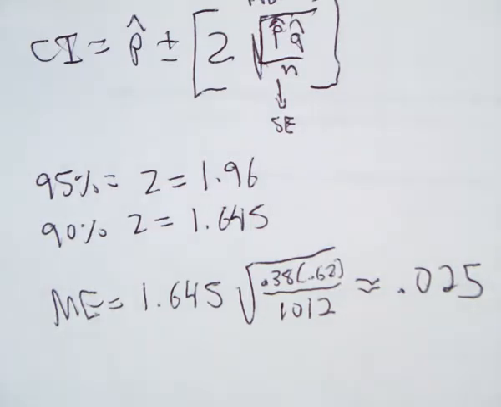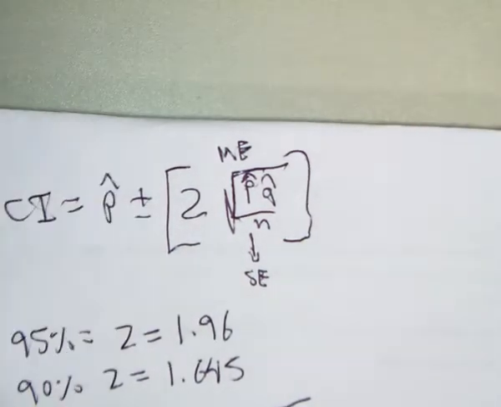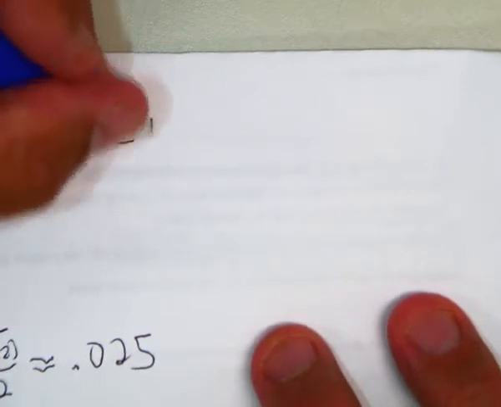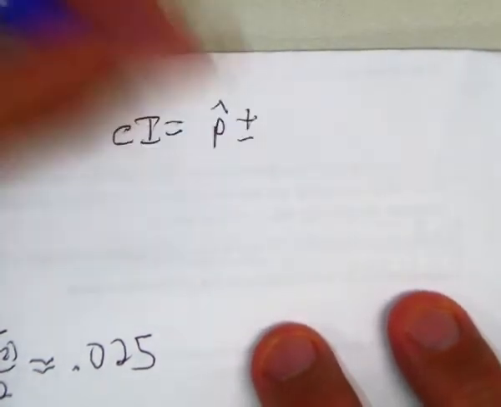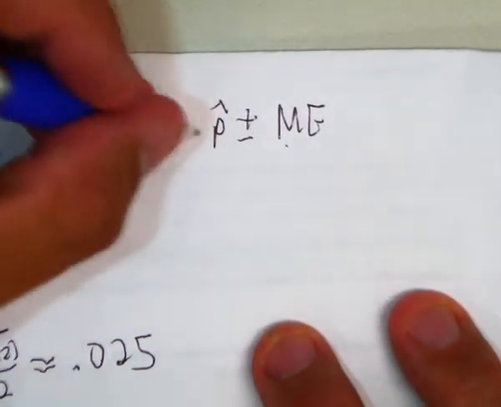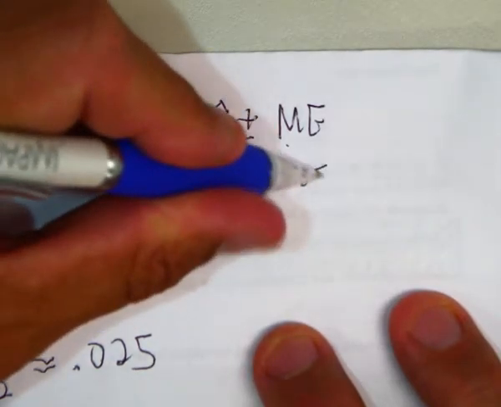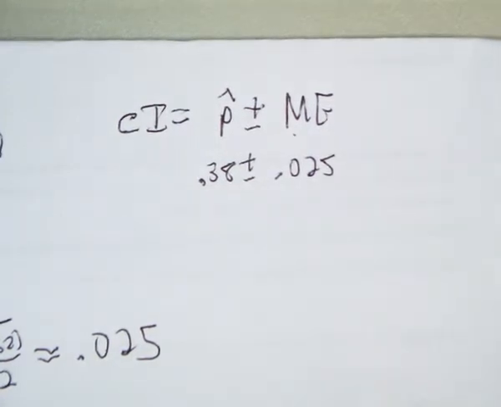B says explain what the margin of error means. Well, again, the confidence interval equals p hat plus or minus margin of error, which is z times the square root of p hat q hat over n, right? Well, our p hat here is 0.38 and our margin of error is 0.025. So the margin of error means that the pollsters are 90% confident that the true proportion of adults who believe in ghosts is plus or minus 2.5% of the estimated 38%.